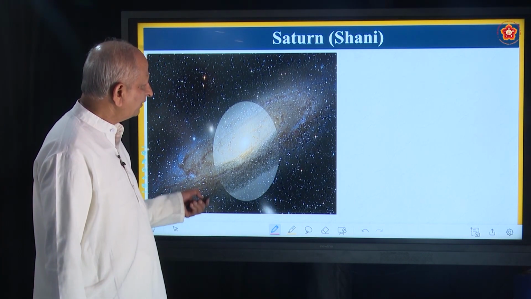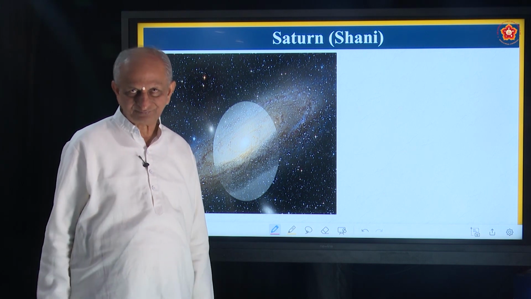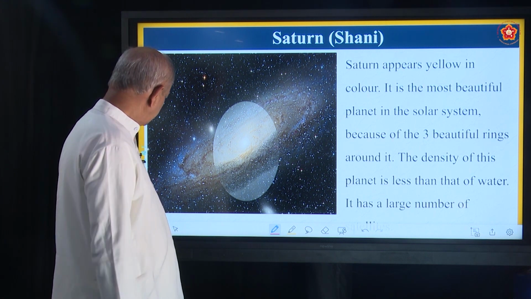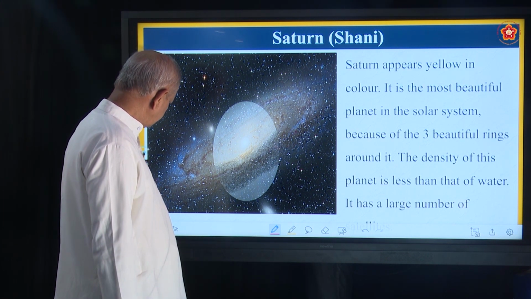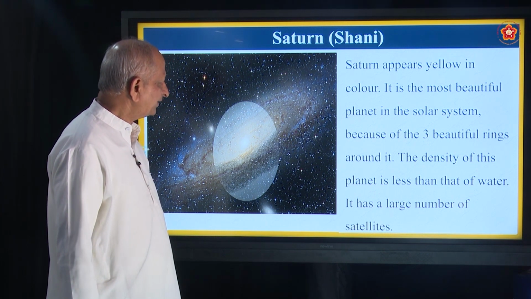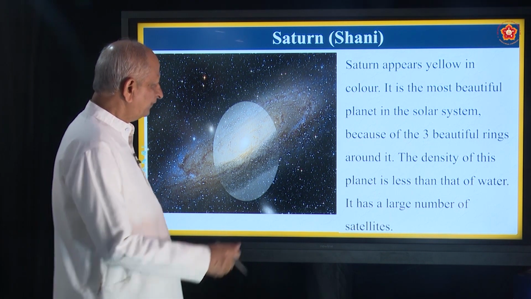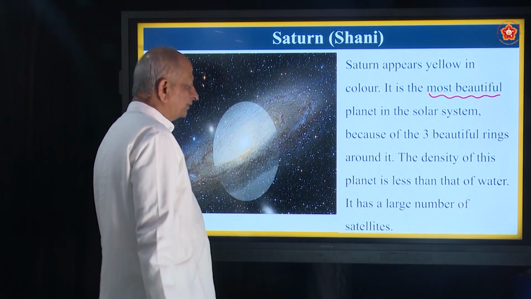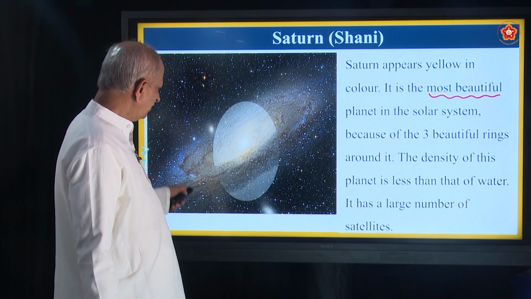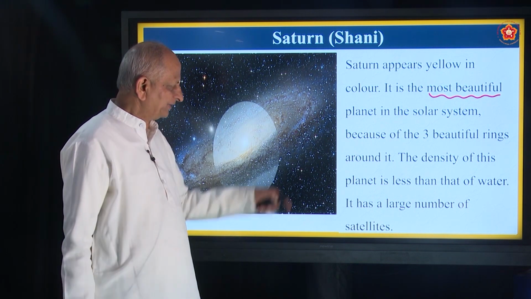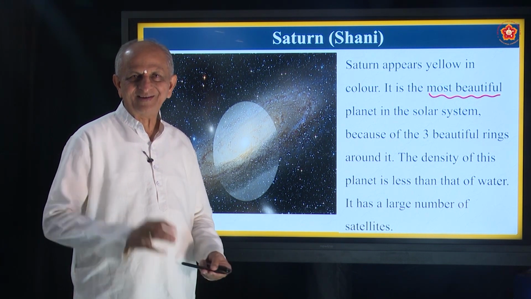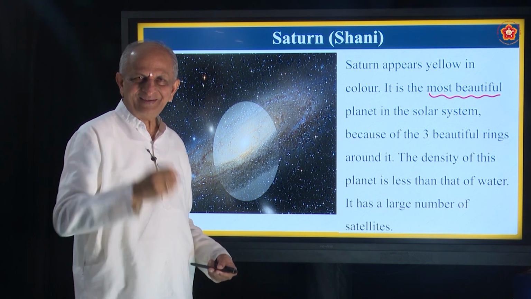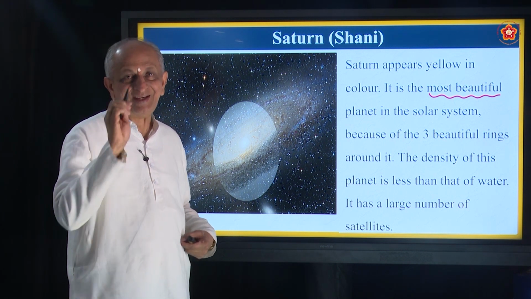So here is a beautiful planet, the most beautiful planet, called Saturn. In Sanskrit we call it Shani. Saturn appears yellow in color, the most beautiful planet in the solar system, because it has 3 rings around it. Have you seen a ring? Yes, human beings also wear rings, not all, some of them. But this Saturn has 3 rings.